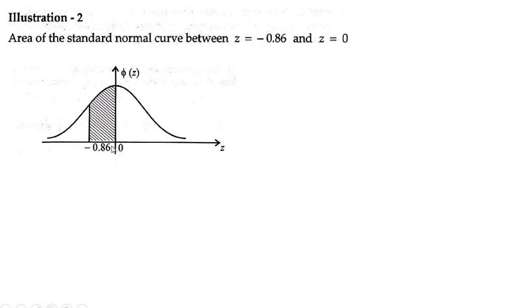So for minus 0.86, you have to find the value of 0.86. But see, you have minus 0 to minus 0.86 here, right?